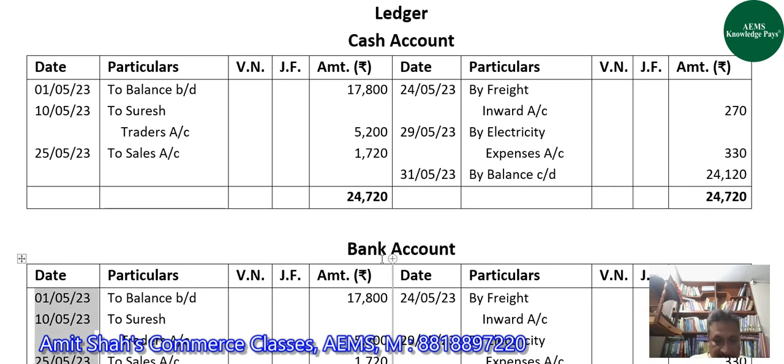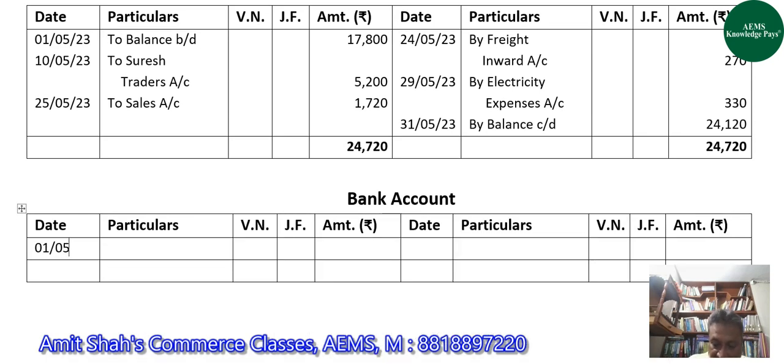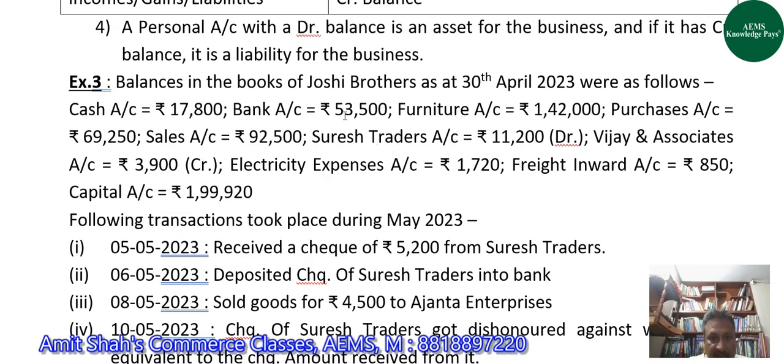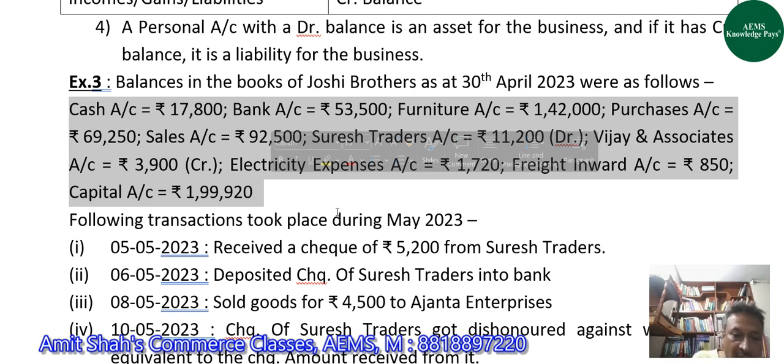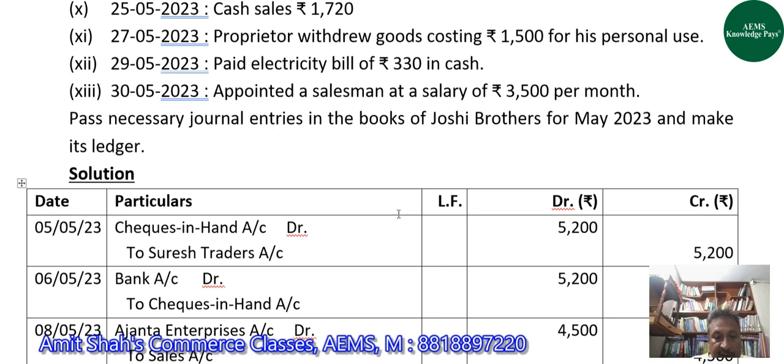So on 1st May 2023, we will write here to balance brought down the 53,500, right? So this we have recorded. It is not a transaction, guys. All these are only balances. They are not transactions. Transactions are these, for which we have already passed journal entries.